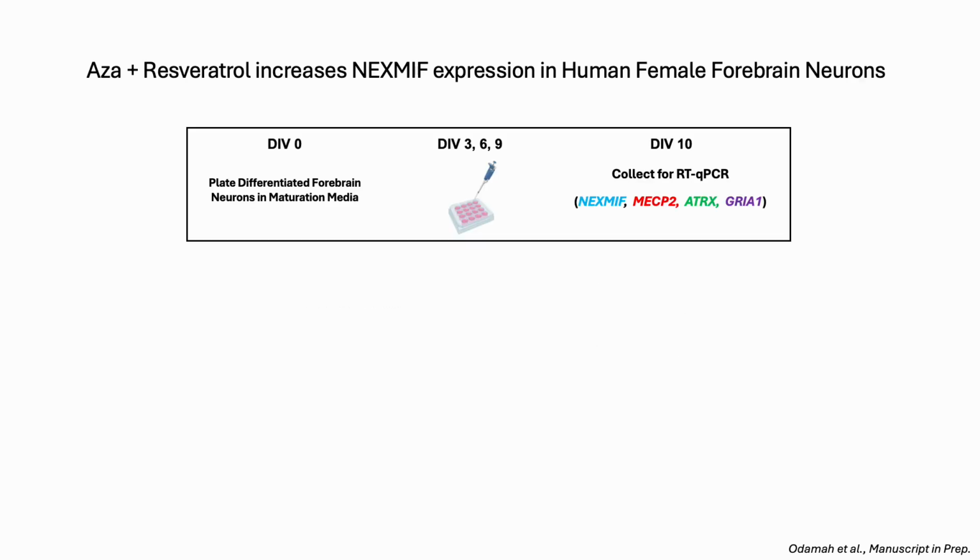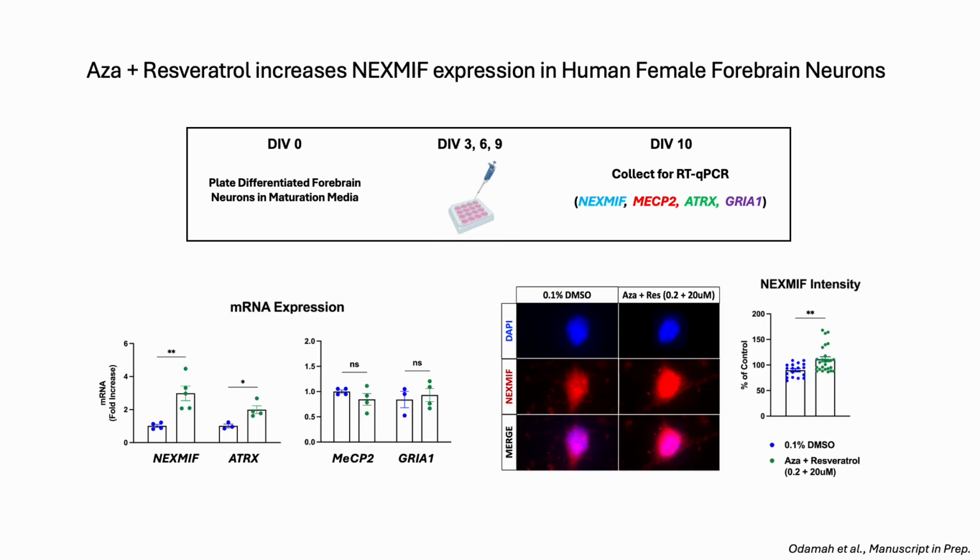At a more translational level, we also wanted to see the effects of the inhibitor on human female forebrain neurons derived from iPSCs. So indeed, we found that it was able to nicely increase human Nexmif mRNA, as well as at the protein level. However, again, we see this non-specific increase in human ATRX, indicating non-specificity of the drug.